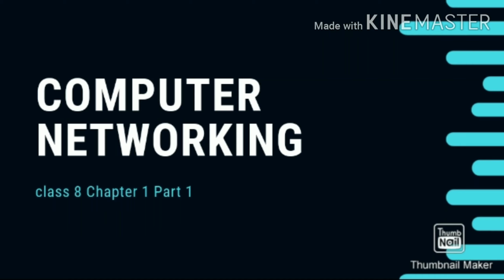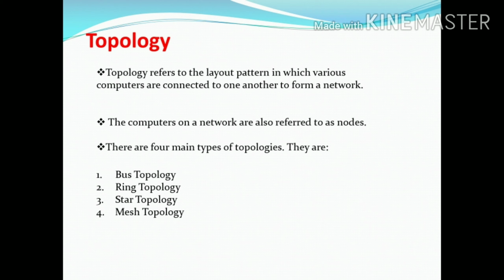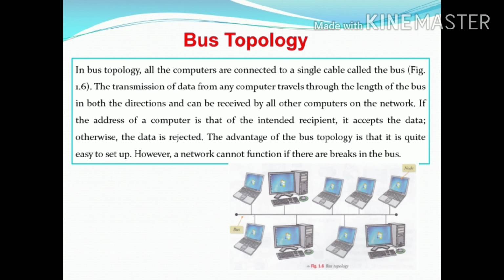Children, we are in Computer Networking Chapter 1 of Class 8. Today we will be learning about network topologies and network securities. Let's begin. What is a topology? Topology refers to the layout pattern in which various computers are connected to one another in a form of network. The computers on a network are also referred to as nodes. There are 4 different types of topologies. They are bus topology, ring topology, star topology and mesh topology.